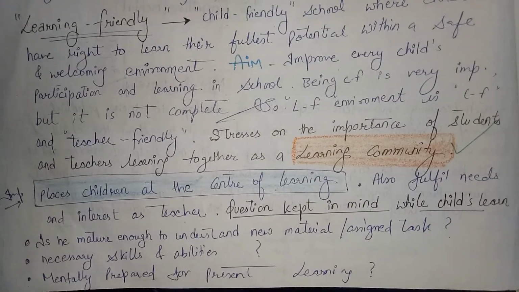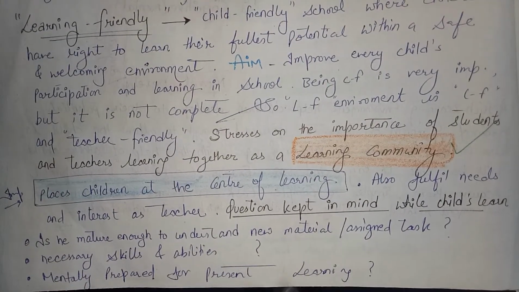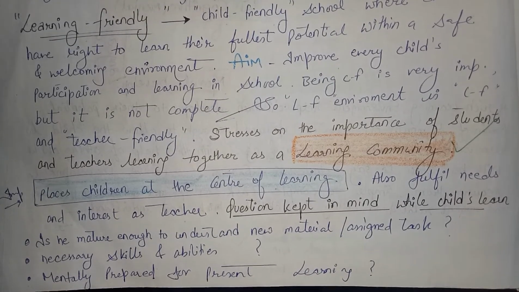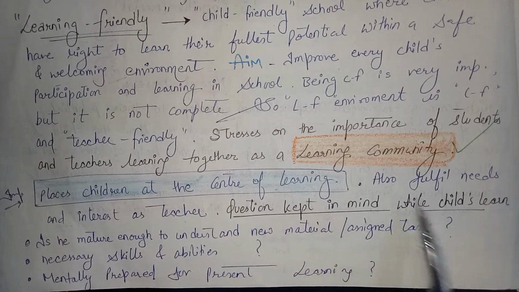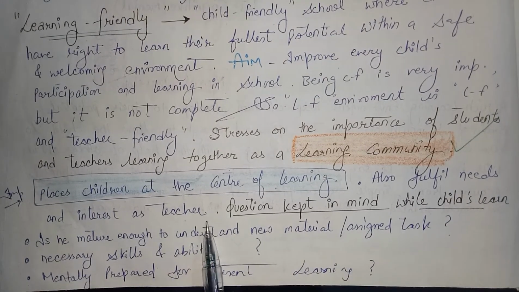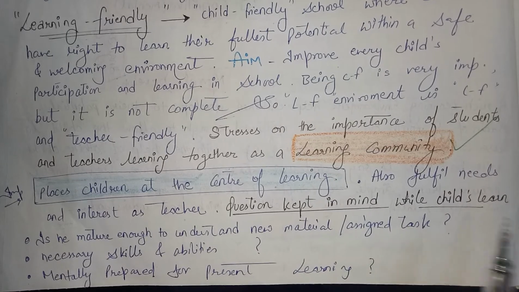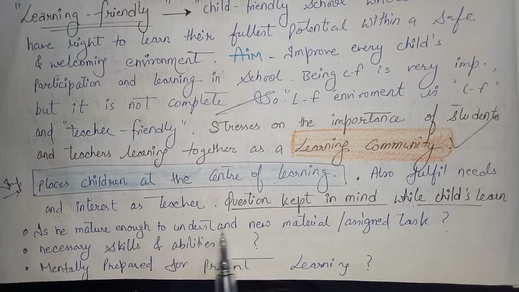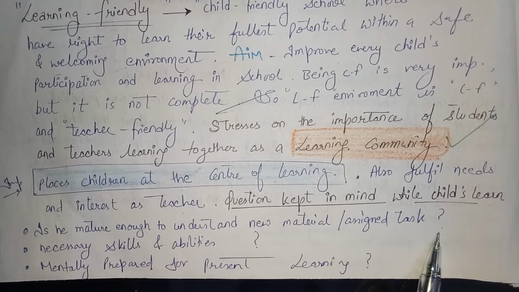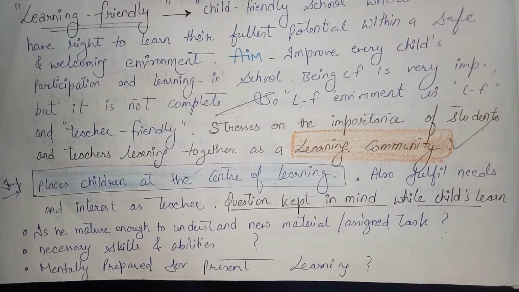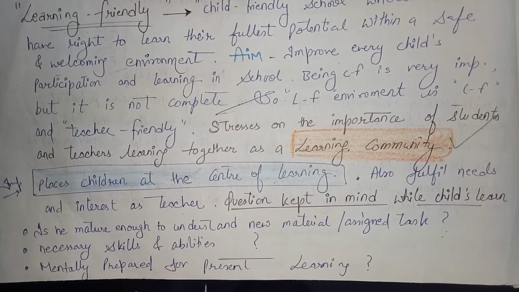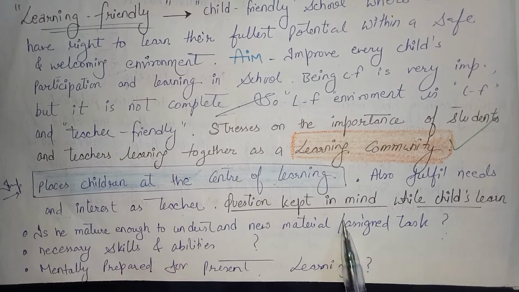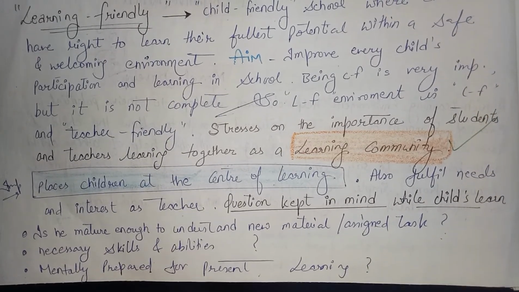Next important is that it places children at the center of learning. What is the motive? What is the aim of learning friendly or child friendly? It places children at the center of learning and also fulfills needs and interests as teachers. Questions are kept in mind while children learn. Is he capable or not? Is he mature enough to understand the new material or assigned task or not? Does he have the necessary skills and ability? Is he mentally prepared for the present learning? These are the questions kept in mind while children learn.